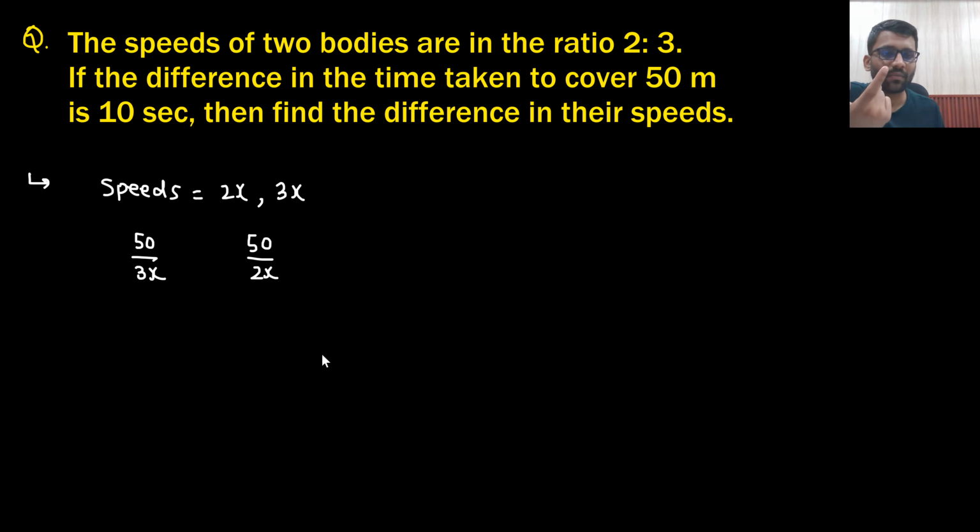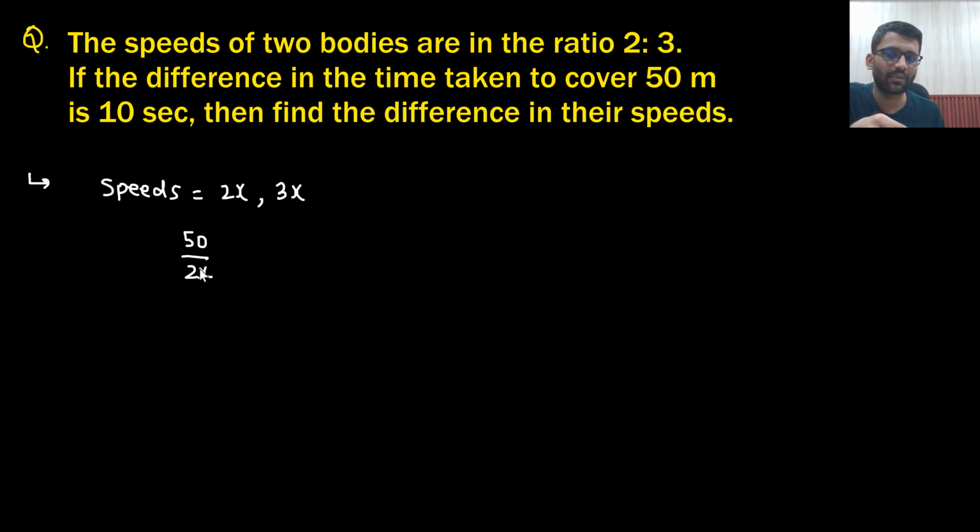Which car will take more time? The one which is having lesser speed, right? Its speed is 2x, while this one is having a speed of 3x. So this is having lesser speed, so this will take more time. So this value is more, 50 by 2x is more. So this will take 50 by 2x time. Why 50 by 2x time?